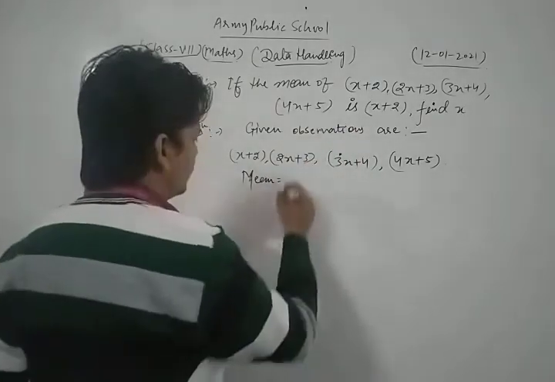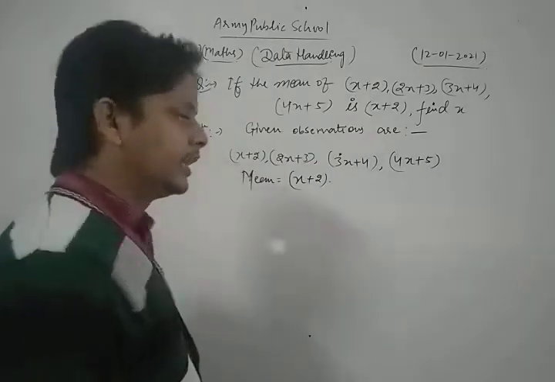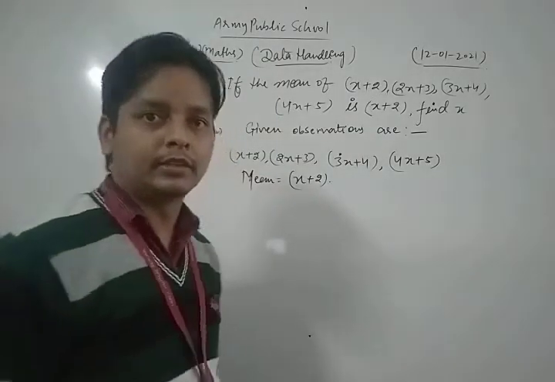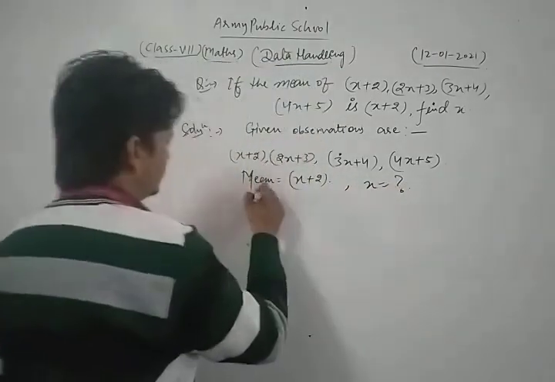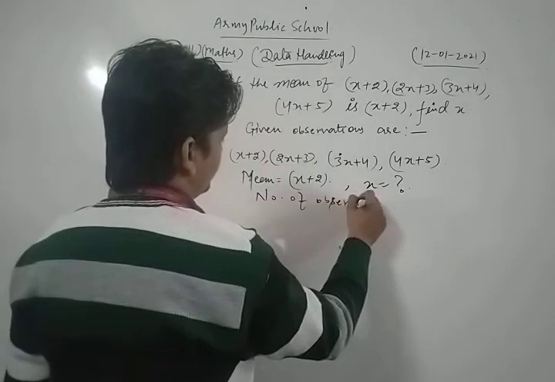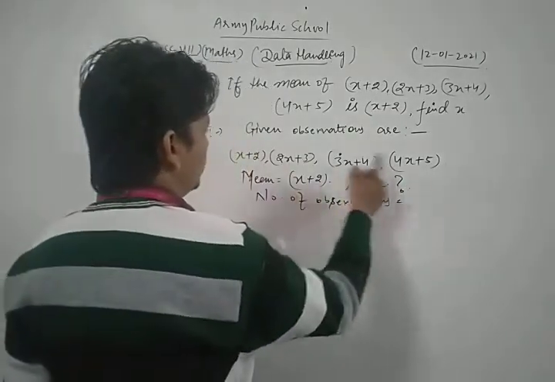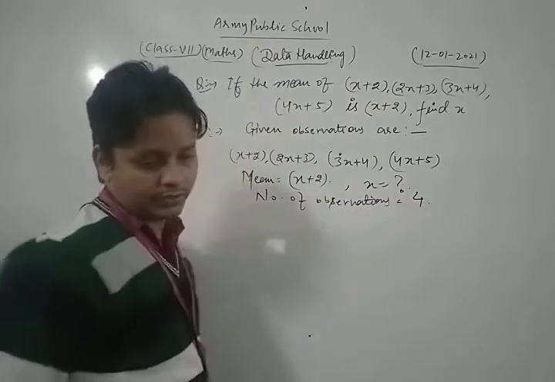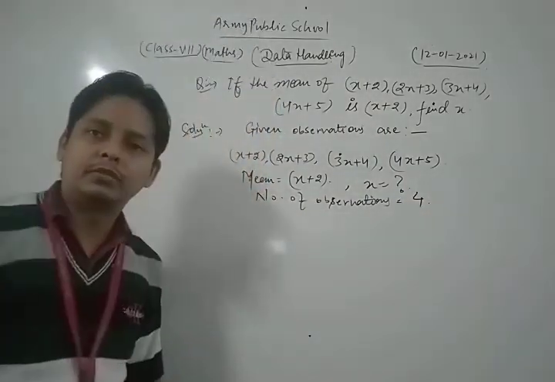In that question we find the value of x. The number of observations is 1, 2, 3, 4. How many observations are there, dear students? 4. The total number of observations is 4.